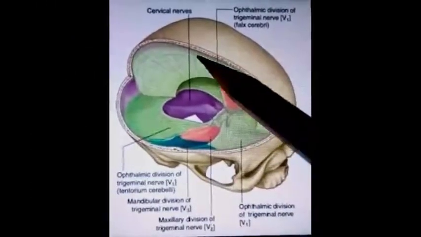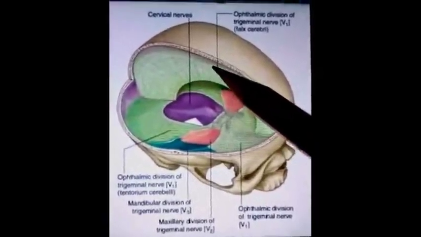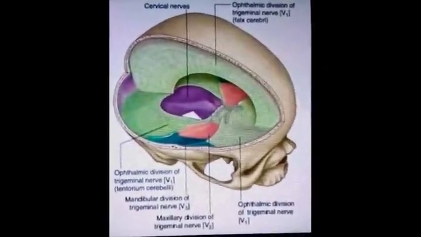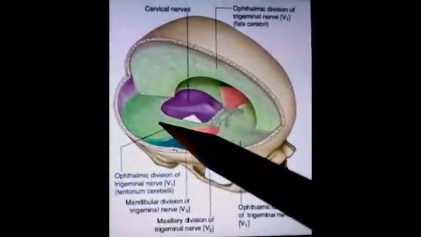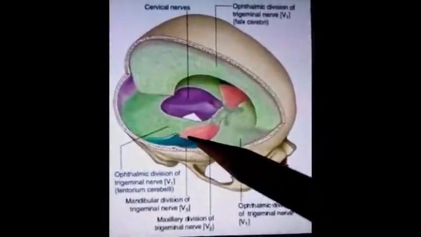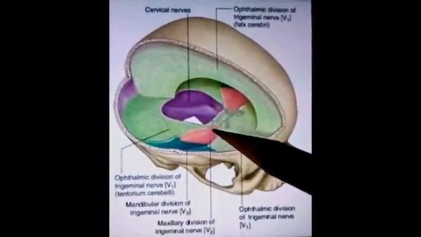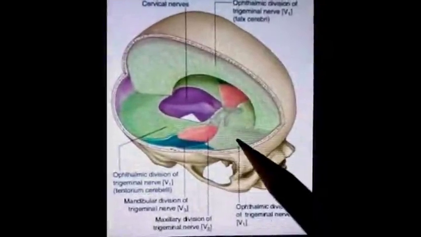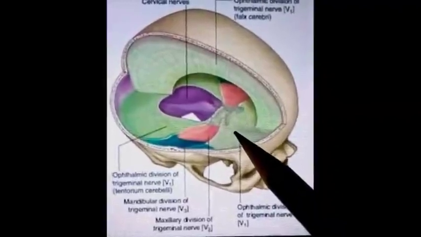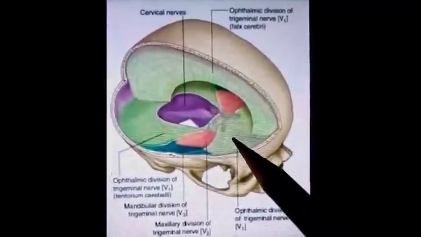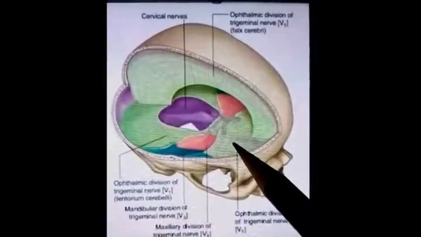Nerve supply of dura mater. Dura mater of the vault area and supratentorial area is supplied by ophthalmic division of trigeminal nerve. A few nerves supply this vault area. The dura mater of floor of the skull has rich nerve supply and is quite sensitive to pain. Dura mater of anterior cranial fossa is supplied by anterior ethmoidal nerve, which is a branch of ophthalmic division of trigeminal nerve, and partly it is supplied by maxillary nerve, that is also a branch of trigeminal nerve.